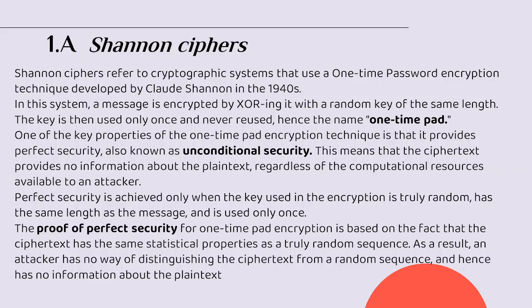The proof of perfect security for one-time pad encryption is based on the fact that the ciphertext has the same statistical properties as a truly random sequence. As a result, an attacker has no way of distinguishing the ciphertext from a random sequence and hence gets no information about the plaintext.